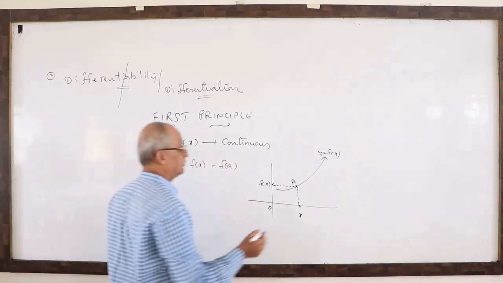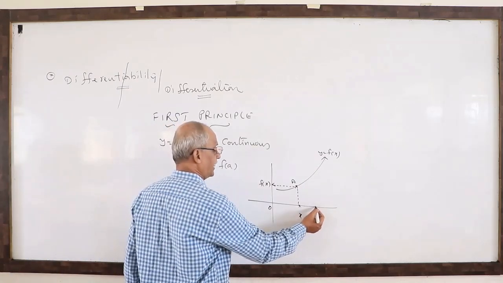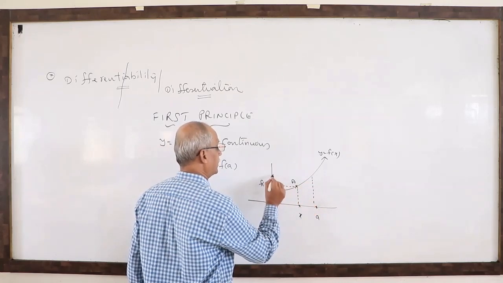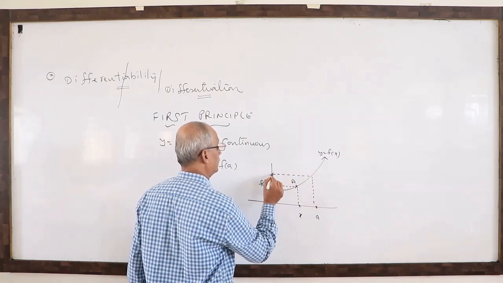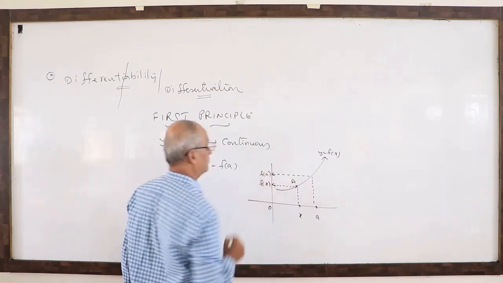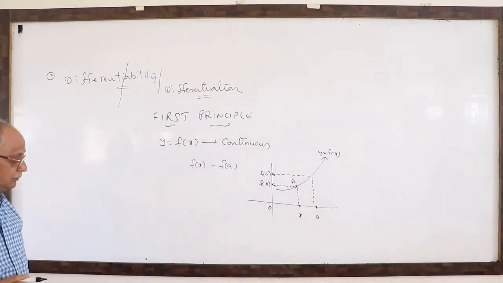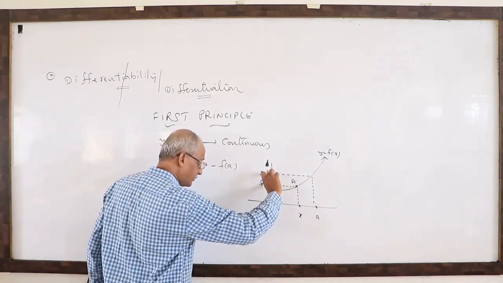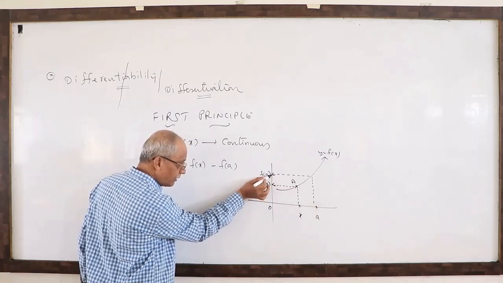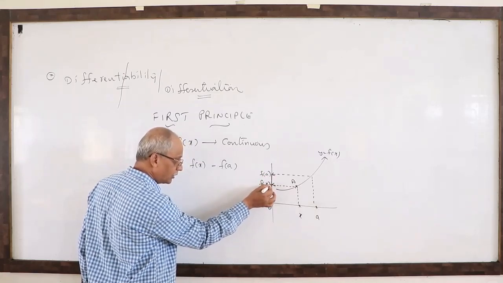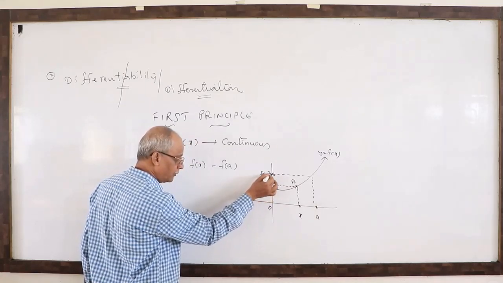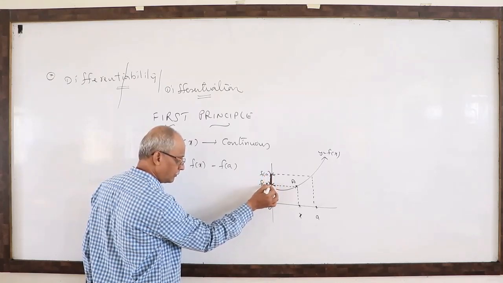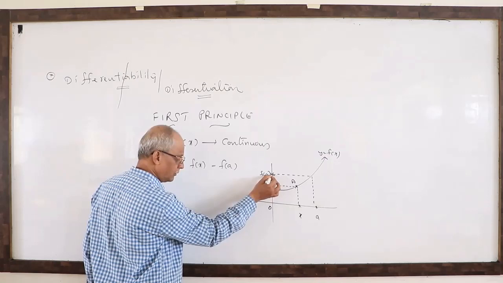Then select another x value, a. Immediately there exists the corresponding y value, f of a. Consider the difference of y coordinates. Here you see the strip. What does this strip indicate?